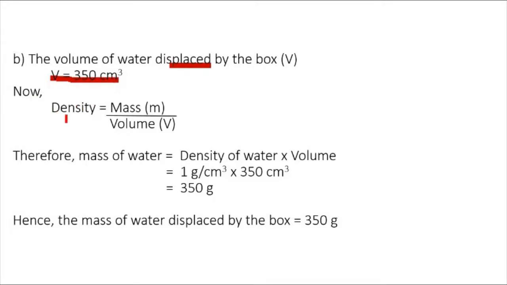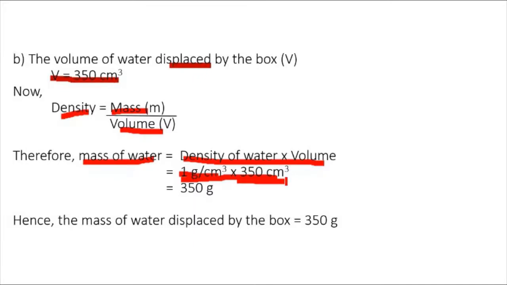Now, density is equal to mass upon volume. Therefore, mass of water is equal to density of water into volume. On substituting given values, we get mass of water is equal to 1 gram per centimeter cube into 350 centimeter cube, which is equal to 350 gram. Hence, the mass of water displaced by the box is 350 gram.